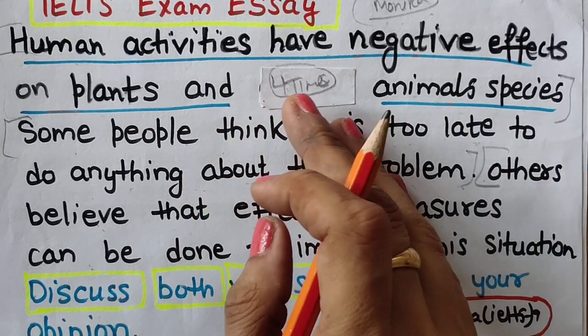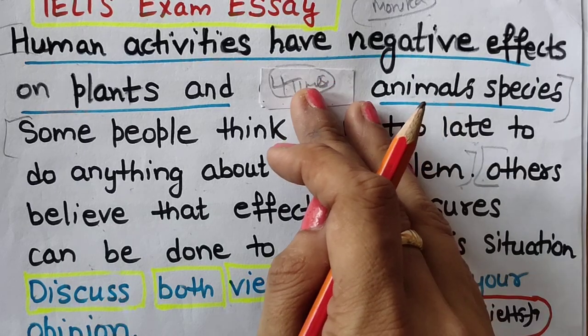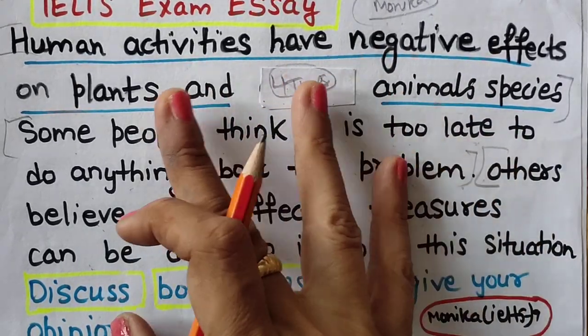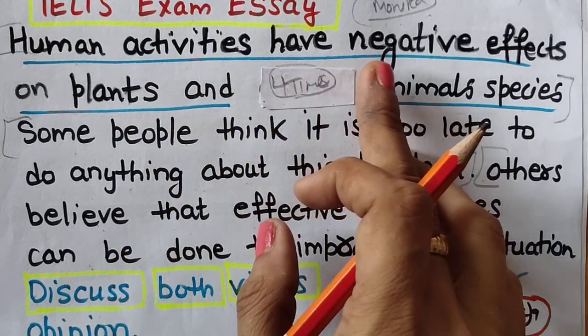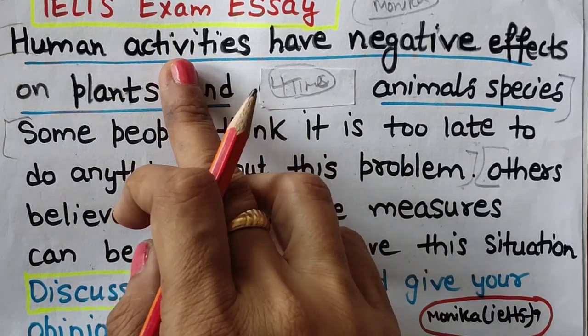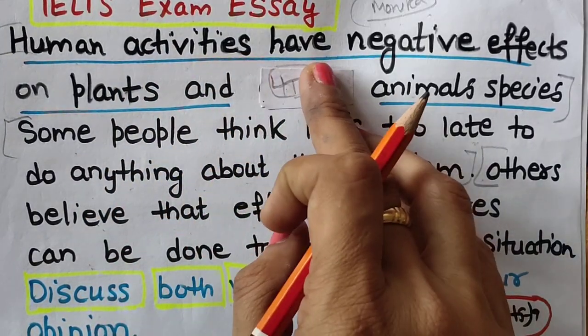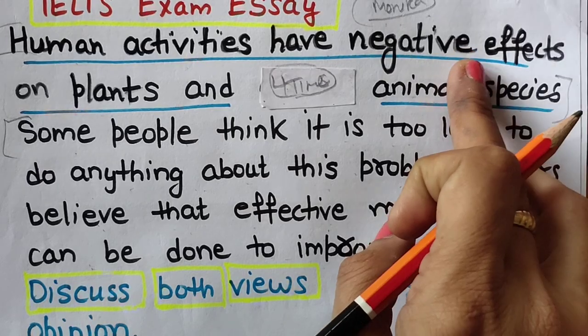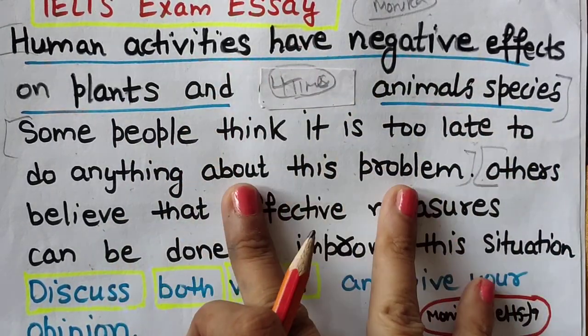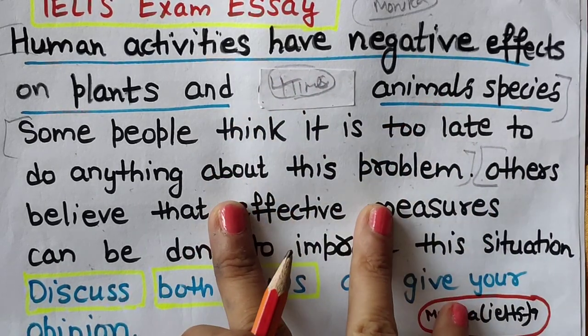You can write vocabulary relating to negative impact on plants and animals. Or you can just write human activities on Google, then you will get synonyms for that. Negative impacts, you can get synonyms for that. Plants and animal species, you can get synonyms for that. Those synonyms, please use it in your essay.